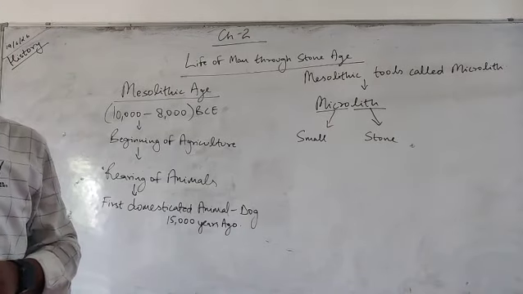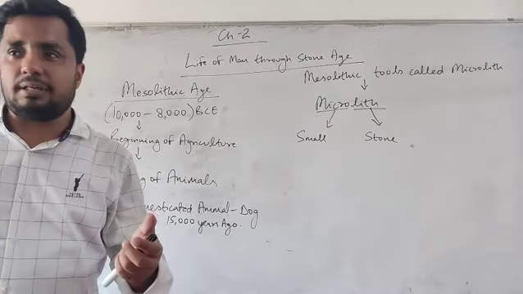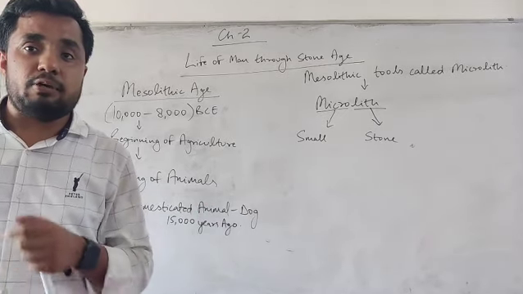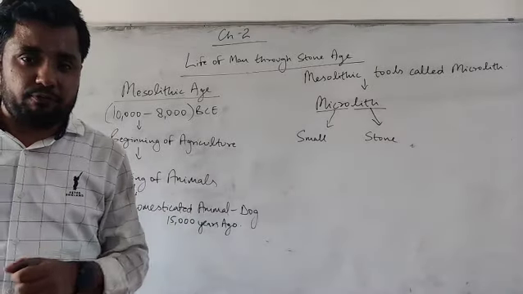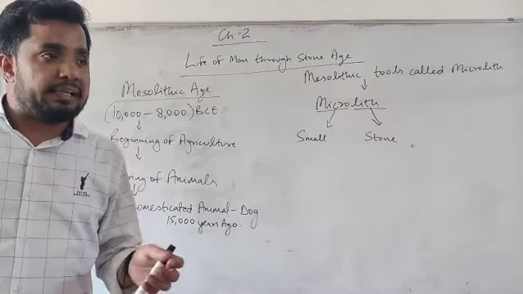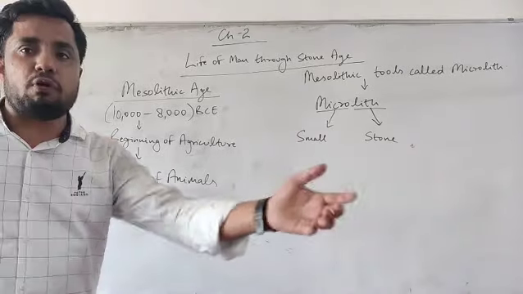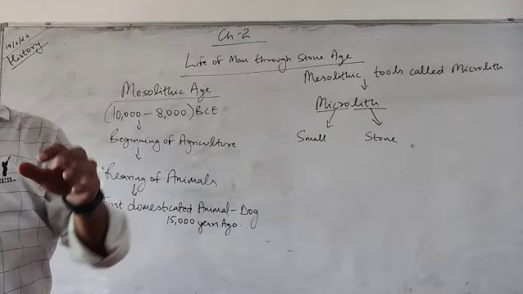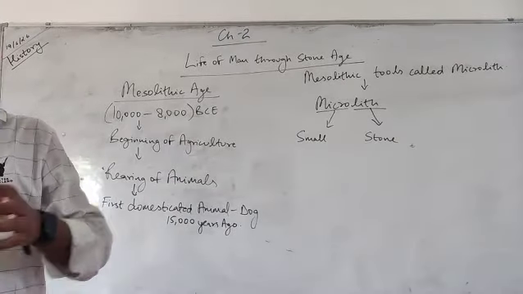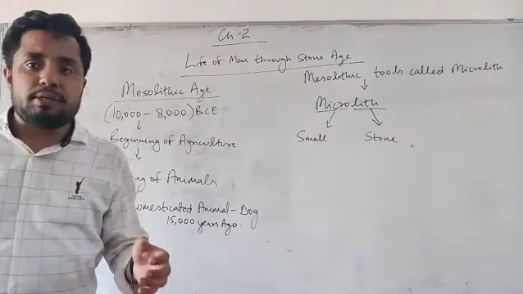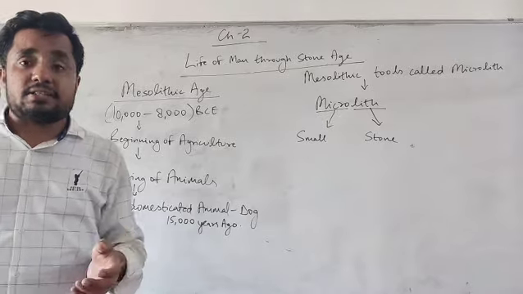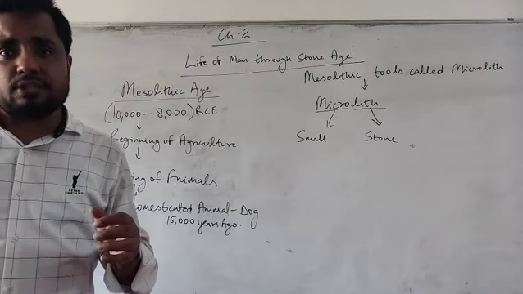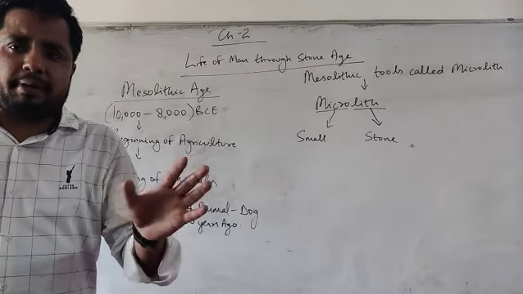When we are talking about the Paleolithic age, we must have heard or studied some of its characteristics, like people living in the Paleolithic age used to live a nomadic life. Nomadic life means they used to be gatherers, roaming from place to place and not settling down in any single place. They were mostly roaming from place to place in search of food, water, weapons, and places where they could reside momentarily, not permanently.